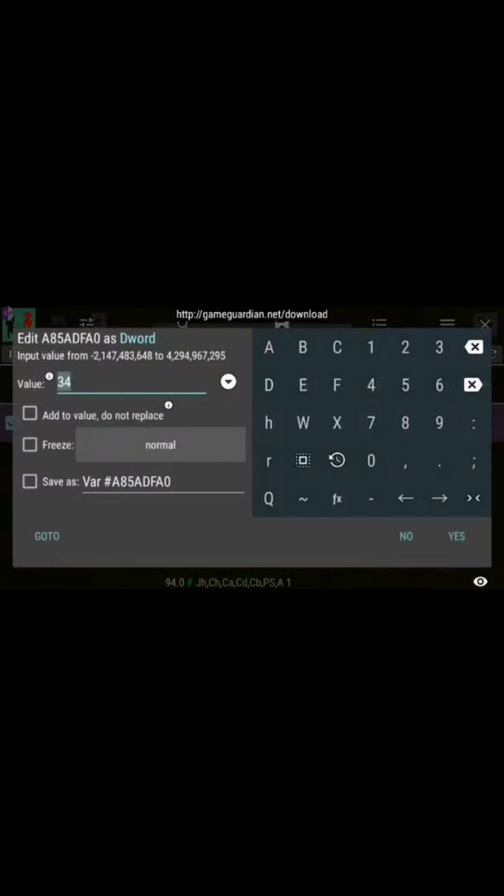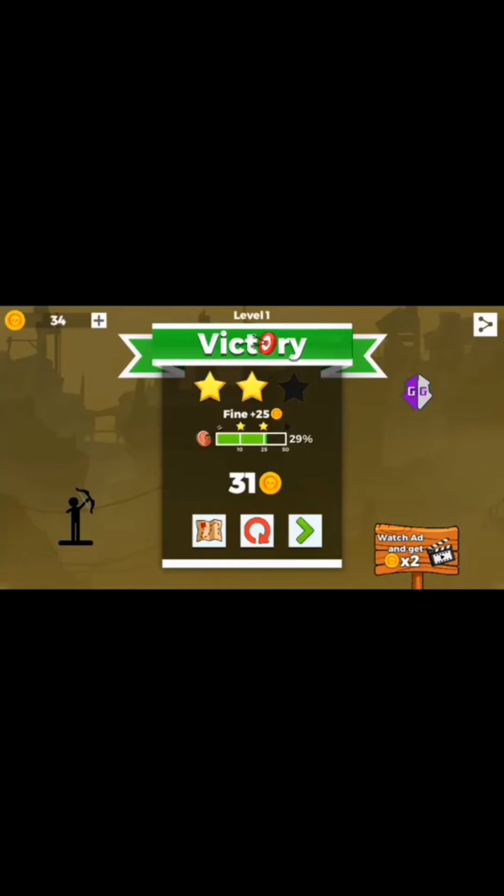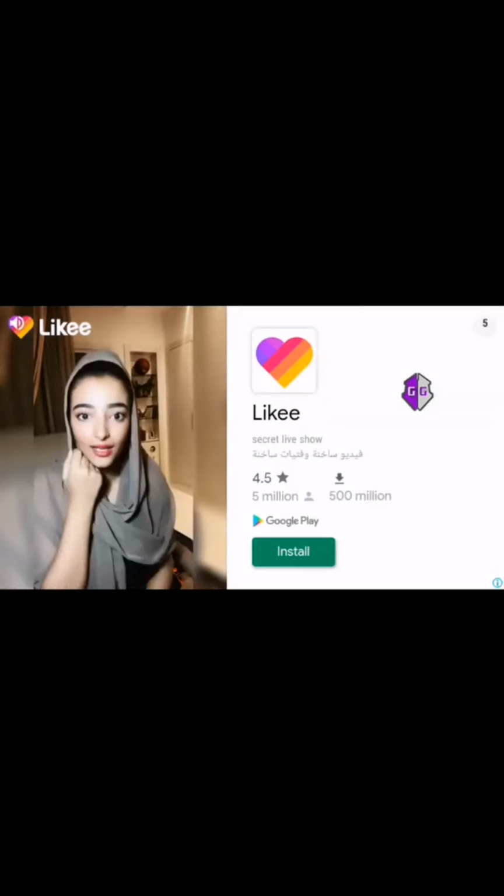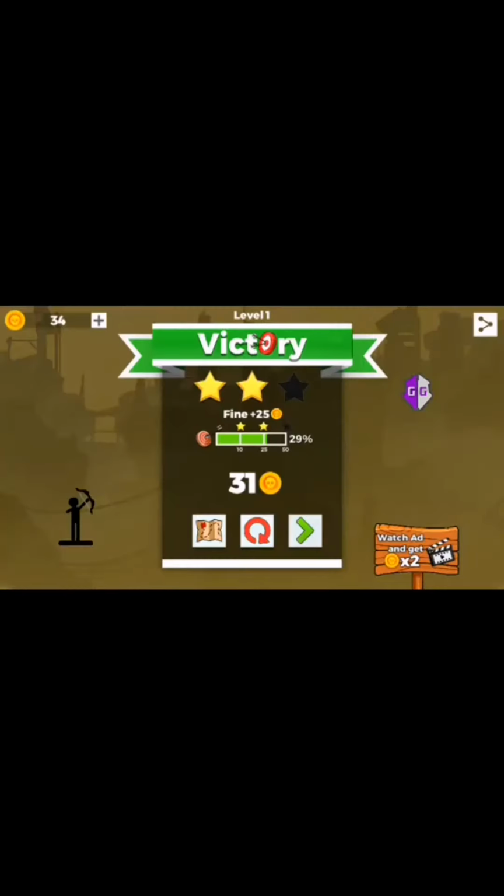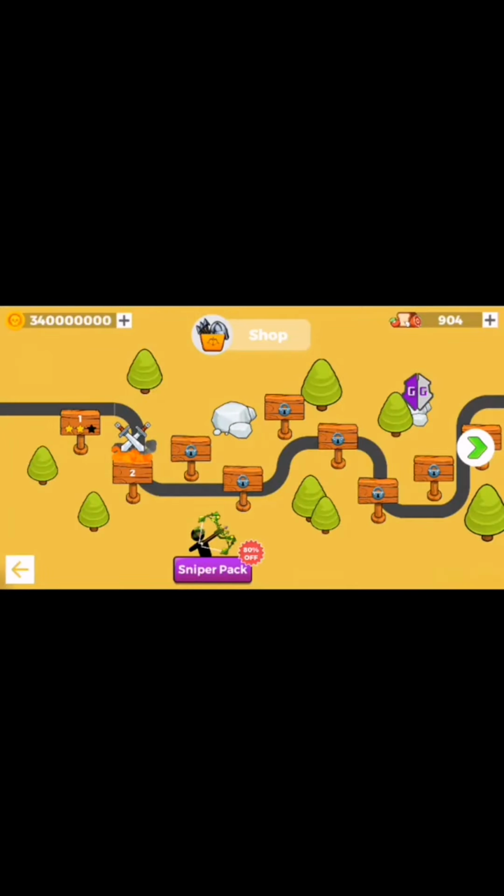As you can see, alter this value. Add an extra amount according to your wish, according to your choice. Let's click on any of the game icon. As you can see, our value of coins is changed now.